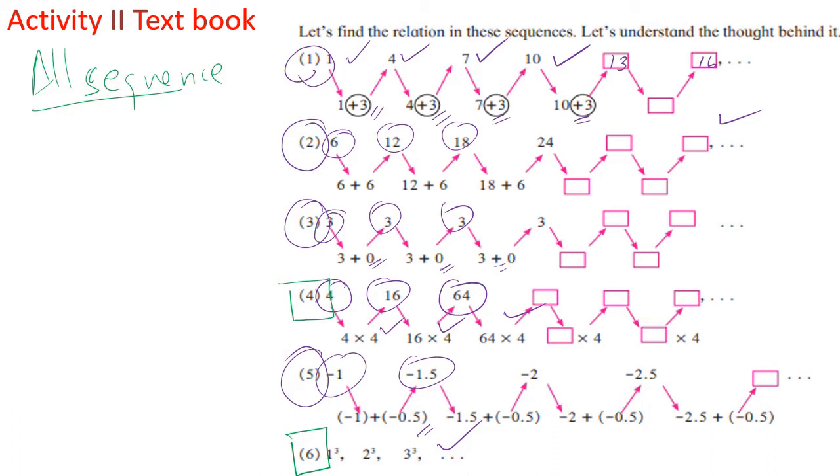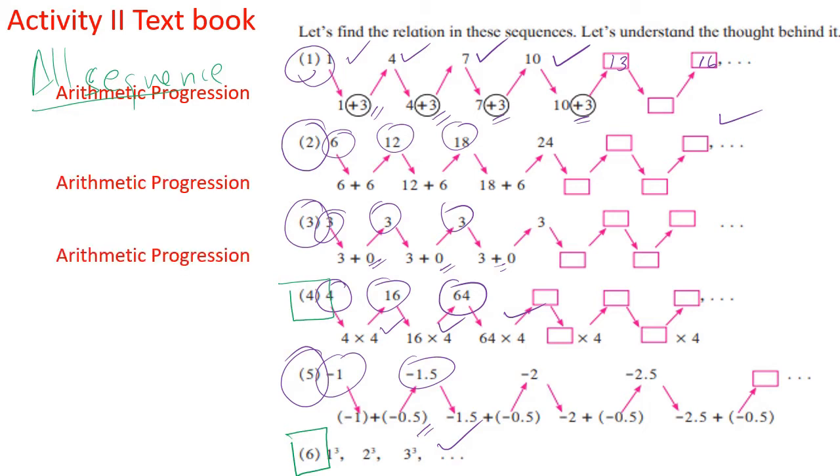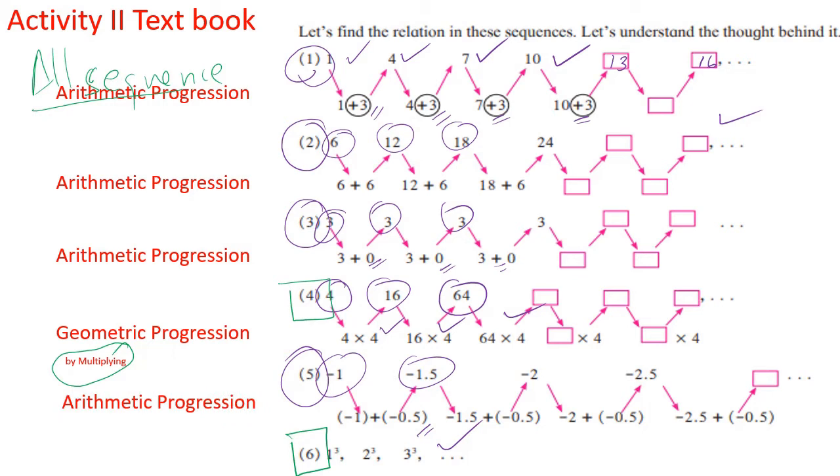If the next number is predicted by addition or subtraction, then we call it an arithmetic progression. So the first one is arithmetic, the second is arithmetic, the third is arithmetic, but the fourth one, which we get by multiplication, we call a geometric progression. The fifth one is again arithmetic, but the last one is neither arithmetic nor geometric. You will study about it later.